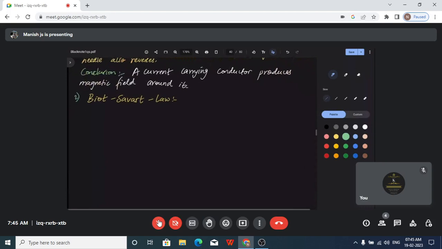So according to this law, the magnetic field, I'll just first write it down.